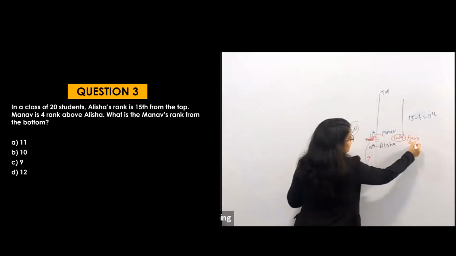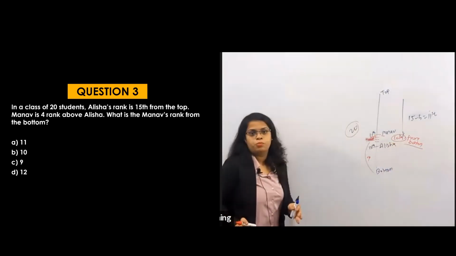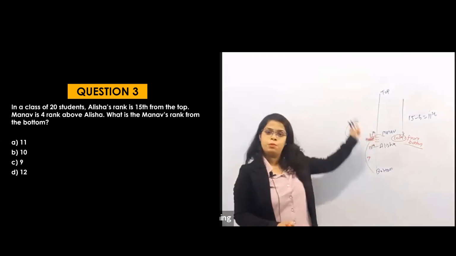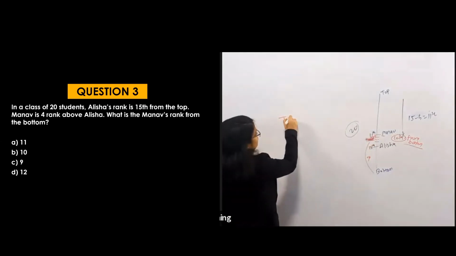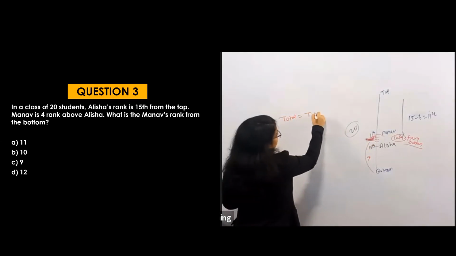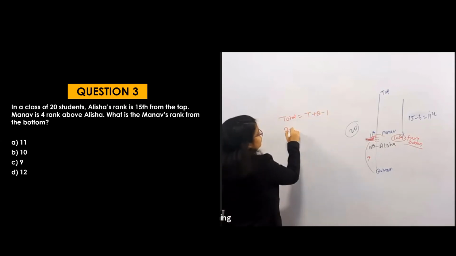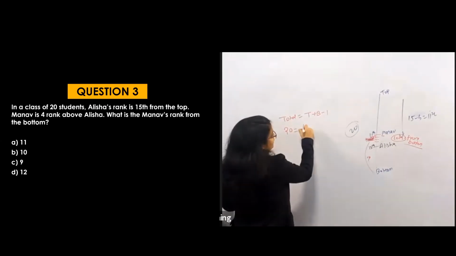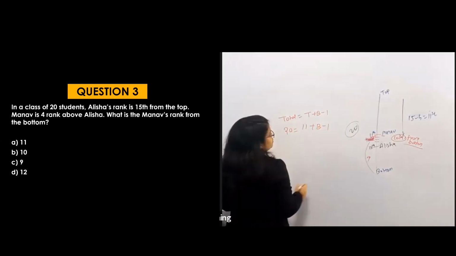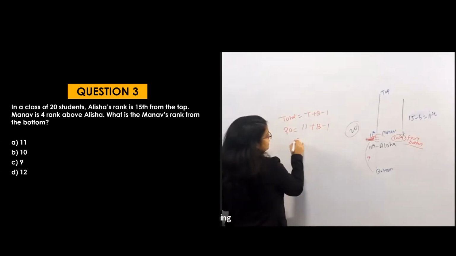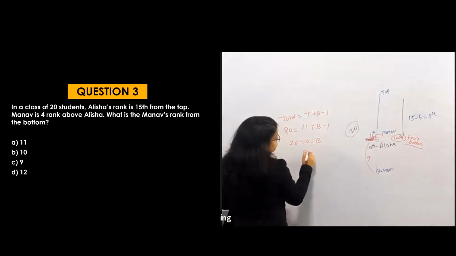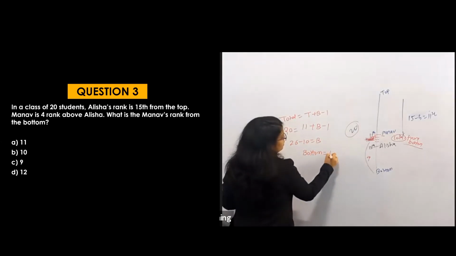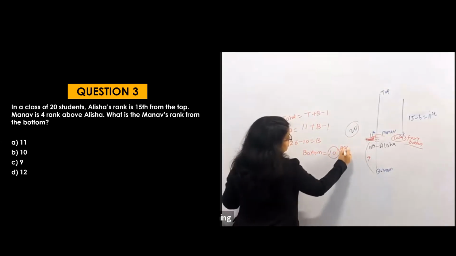Okay, if you are getting confused, then don't worry, let's solve by the formula itself. As he is 11th from the top, total is equal to top plus bottom minus 1. So total is equal to 20. Top is 11 plus bottom minus 1. So 11 minus 1 is 10. So 20 minus 10 is equal to bottom. So his position from the bottom is 10, which is your answer.